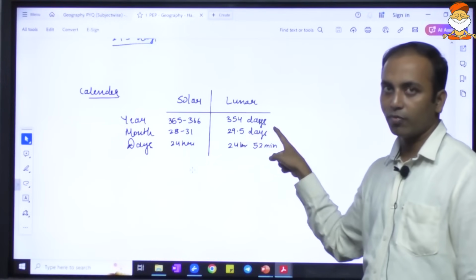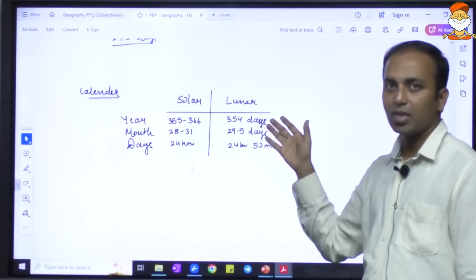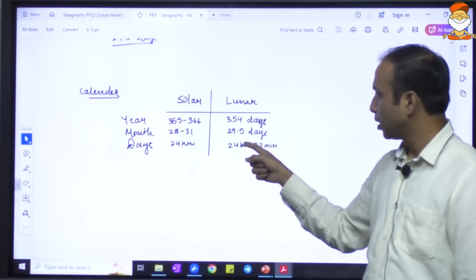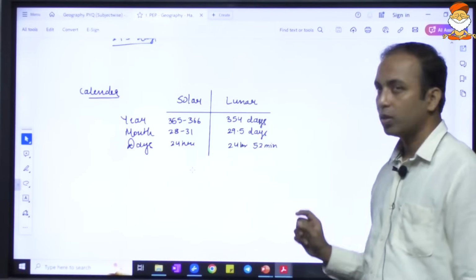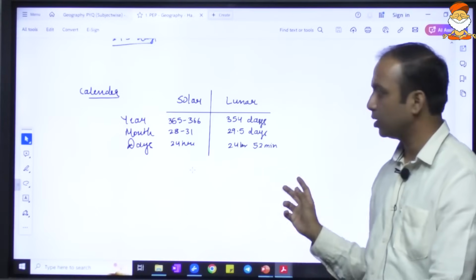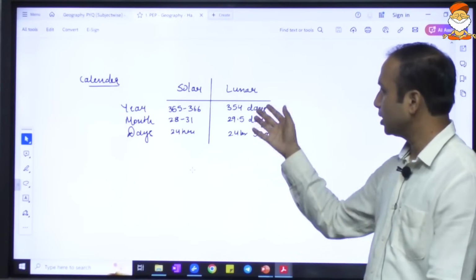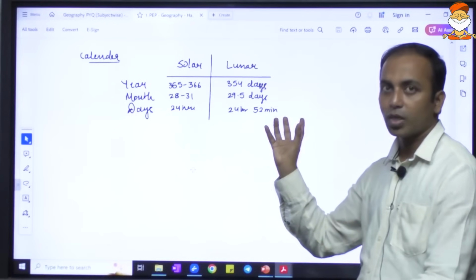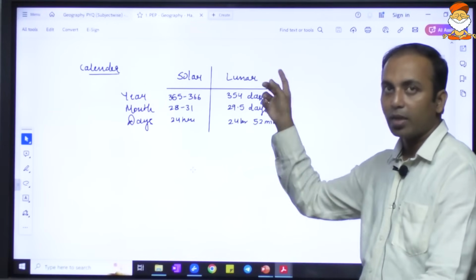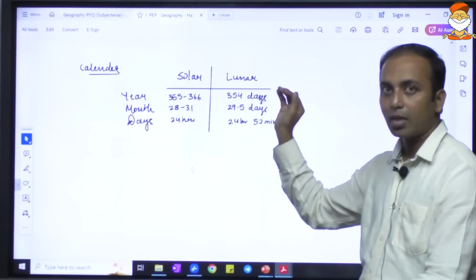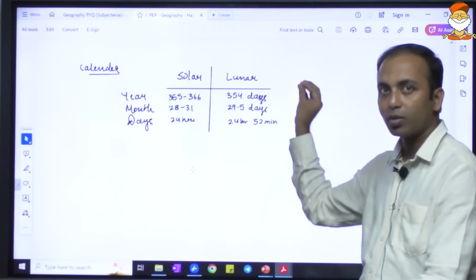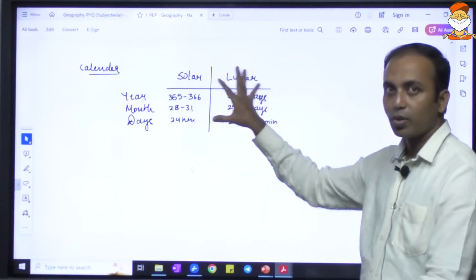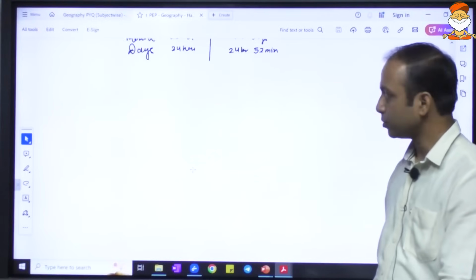So 1 year is 354 days, or 355 days in case of a leap year. And 1 day of the lunar calendar is considered 24 hours and 52 minutes. It's not the time taken for one rotation, don't take it that way. Time taken for rotation and revolution is 27.3 days for the moon. We are talking in terms of the calendar.